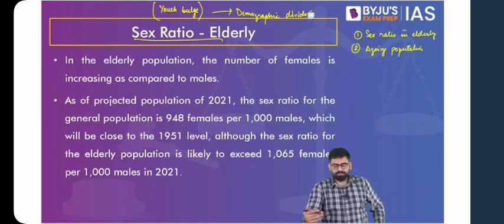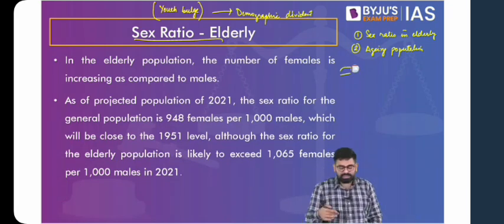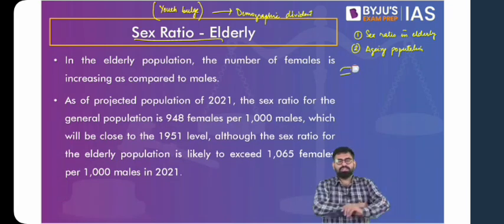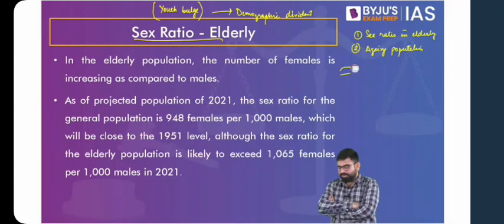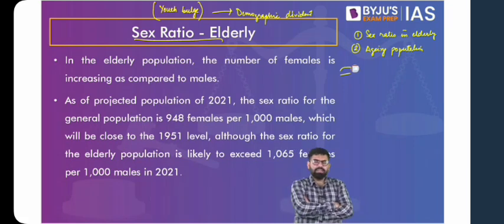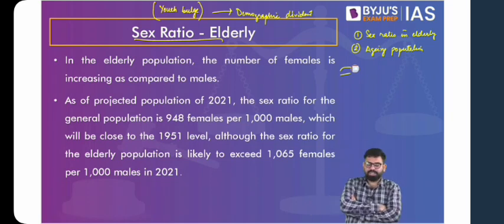Now, if we talk about the sex ratio in elderly, we have already seen that it is better compared to the rest of the population, compared to the general sex ratio, and also the sex ratio at birth. And now the sex ratio at birth is also a problem if you look at the newer data. That will also come up. Now, it should not be a problem, it is a better sex ratio, more females per 1,000 males is a better sign that the society is progressing. What can possibly be the problem with respect to this sex ratio?